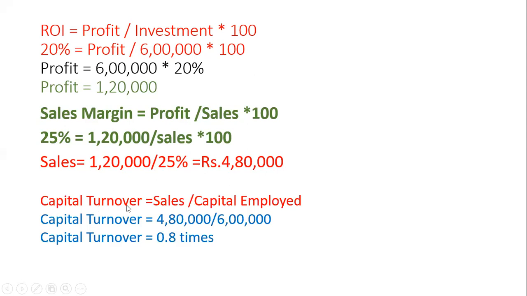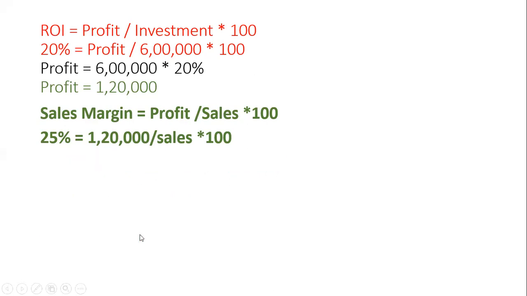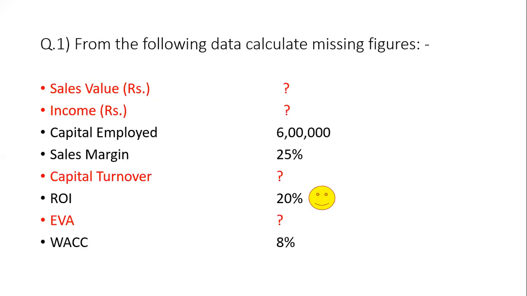Capital turnover. We have to calculate capital turnover. What is the formula of capital turnover? Turnover means sales. In turnover ratios, we write sales first. Sales upon capital employed. In capital turnover, turnover means sales. Sales will come in the numerator.